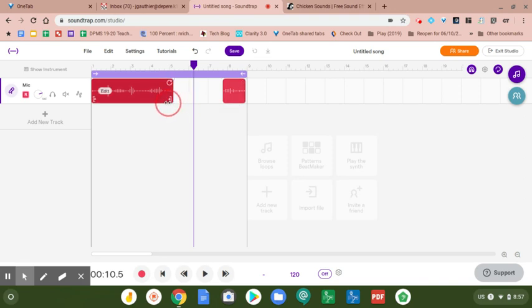And that was actually a really long pause, and I probably don't need it to be that long. So then I can move this back over. And then that's a little shorter. So that would be splitting.